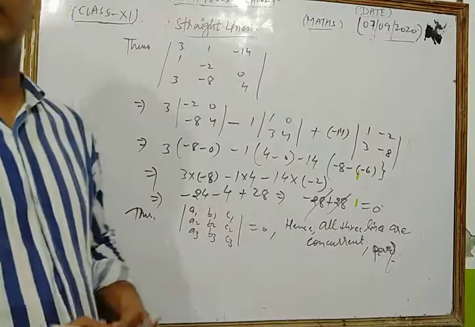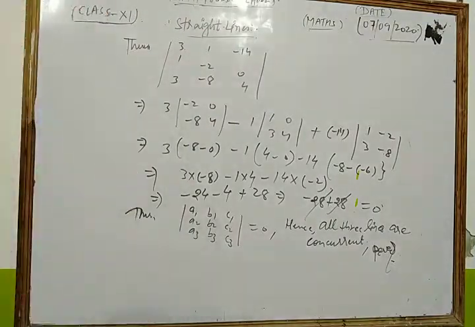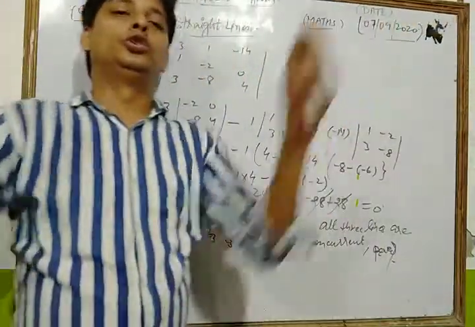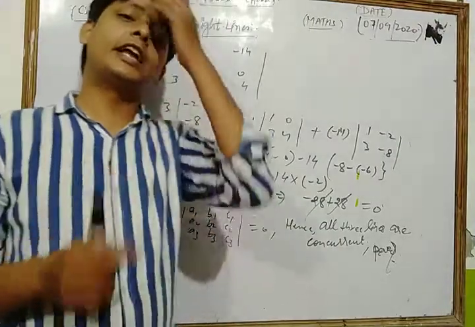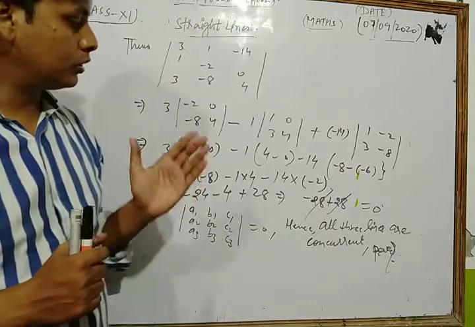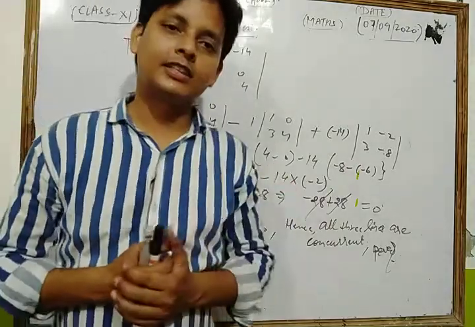Okay, dear students, in this way you can solve each and every question of your NCERT exercise based on concurrency of 3 lines.